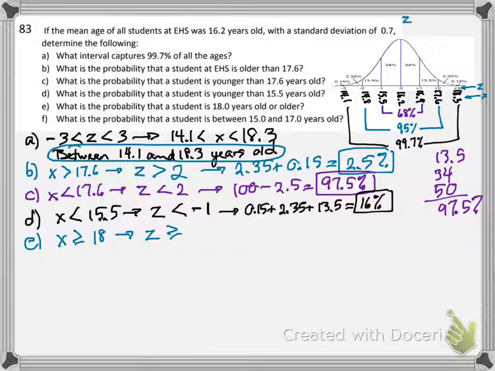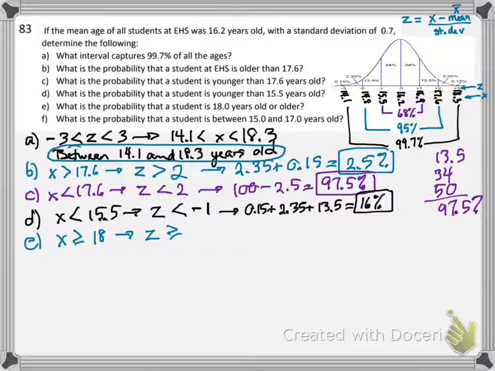We say Z equals the number we want to know about in the problem minus the mean, which is usually marked by X bar, divided by the standard deviation. I can tell just from the curve that it's going to be 2 point something because it's right in here between 17.6 and 18.3.